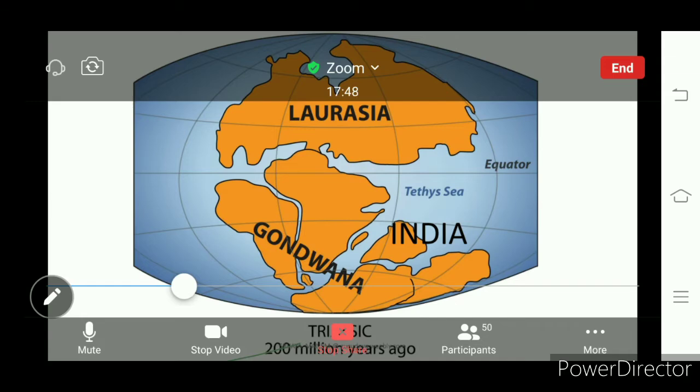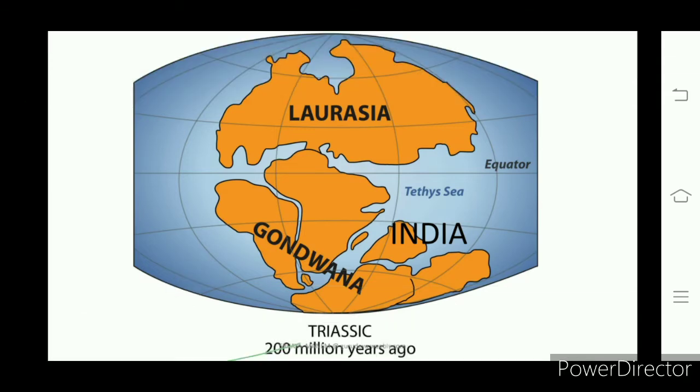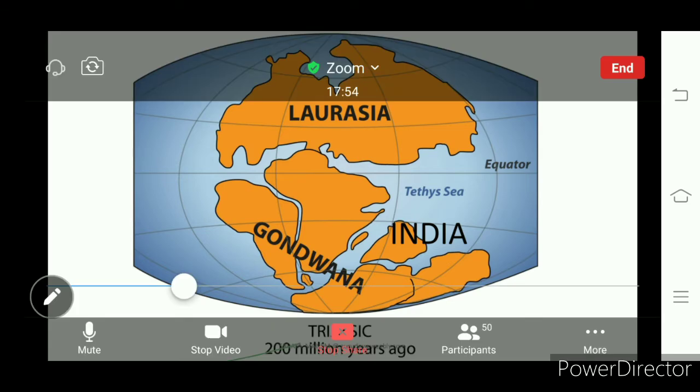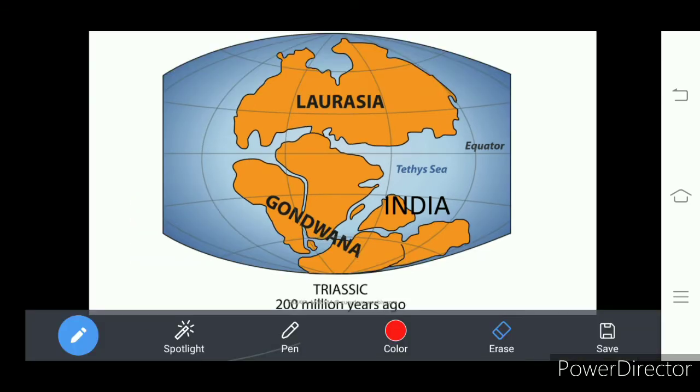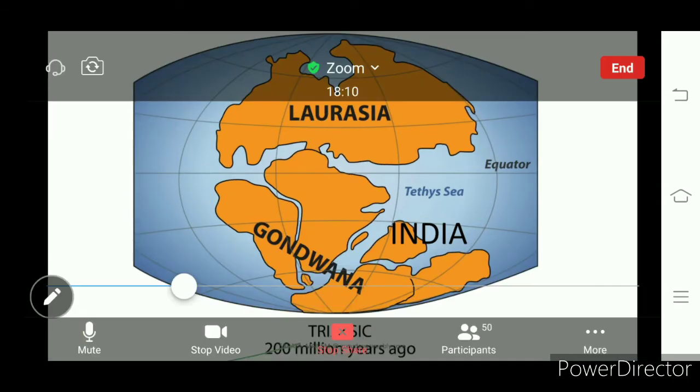So India belonging to the Gondwana land moved in the direction of northeast and collided with the Eurasian plate. In that process, Himalayan mountains originated and several landforms got into different shapes in India.